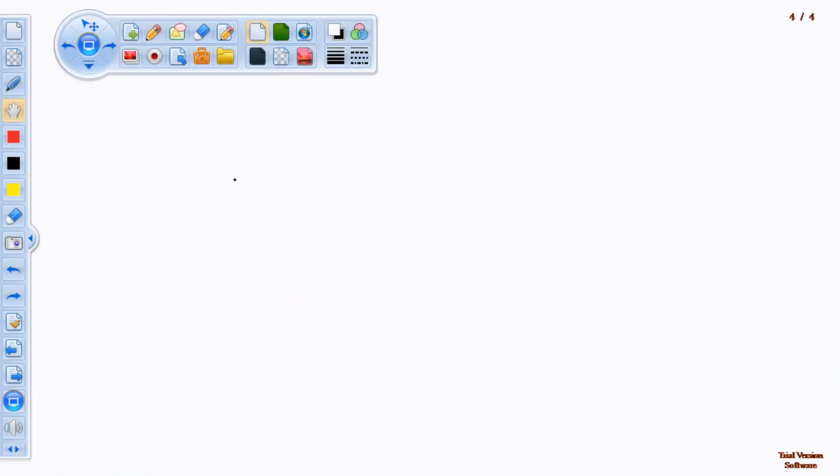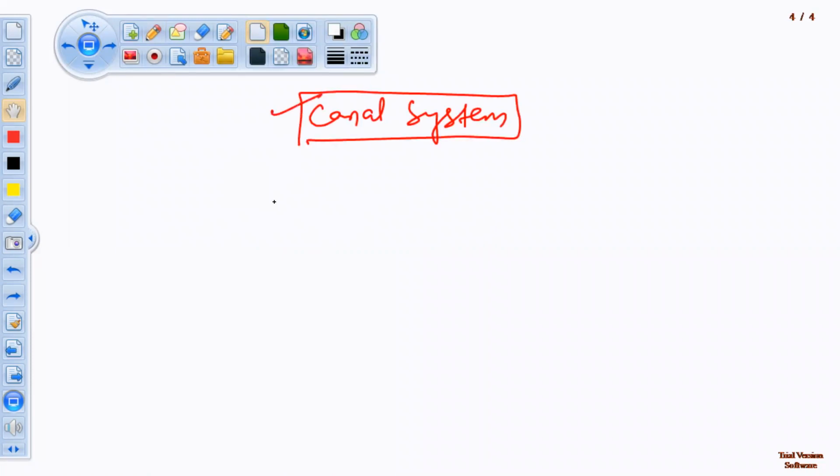Then the canal system, which is the unique feature of sponges. What are the functions of the canal system? The canal system means the entry and exit of water. Water enters into the body and goes out through the canal system.